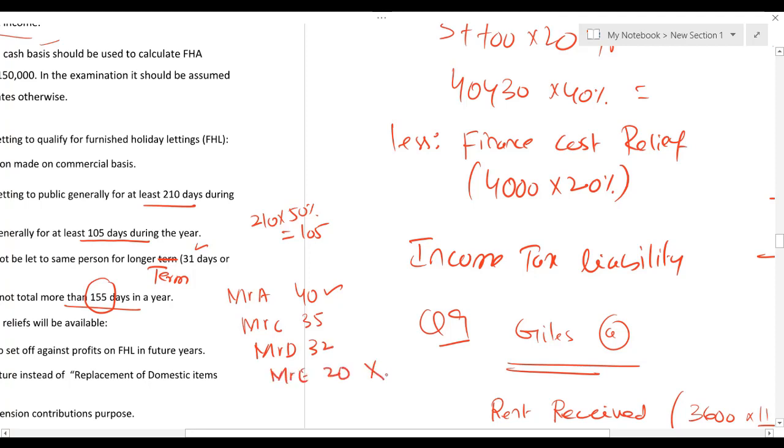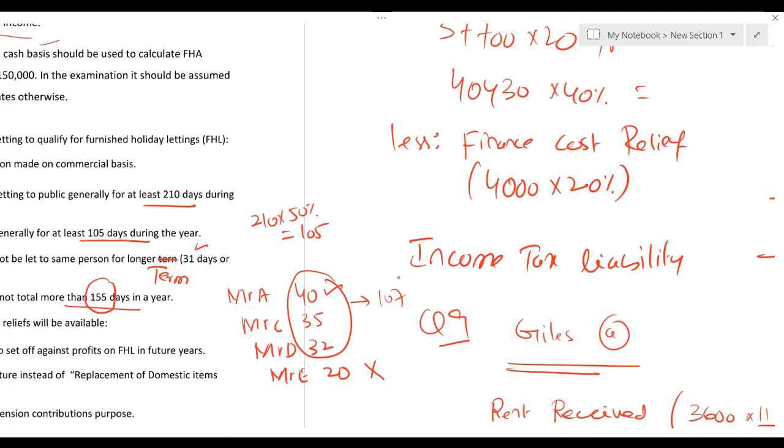20 days is not long-term occupancy. Let's say three individuals, Mr. A, C, and D, I have given them property for more than 31 days. So what to do? You have to take out total of these three long-term occupants. Let me calculate 40 plus 35 plus 32. The total is 107. So you have to make sure if you have given the property for long-term occupations, then the total of the long-term occupation must not exceed 155 days.